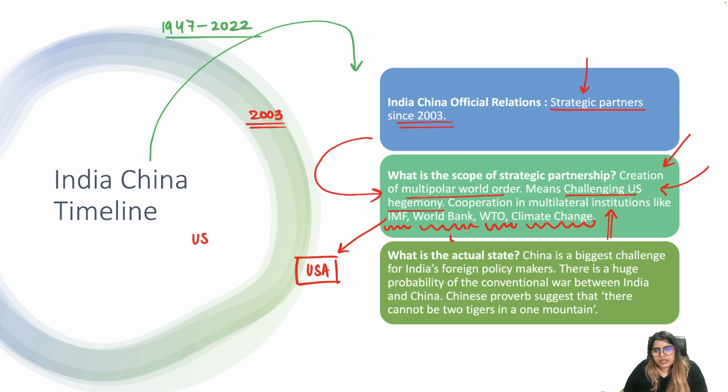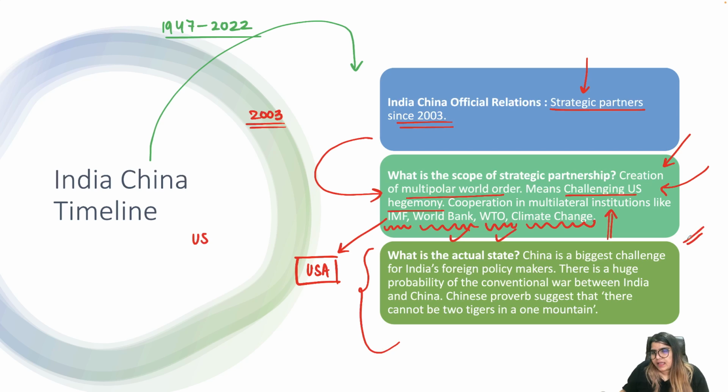Same in the World Bank, same with the WTO. Those provisions are there in the WTO which favor the US. So what is the scope of our strategic partnership? As of now, on paper, it is the creation of a multipolar world order. And what is the actual state of the relationship that we have with China?